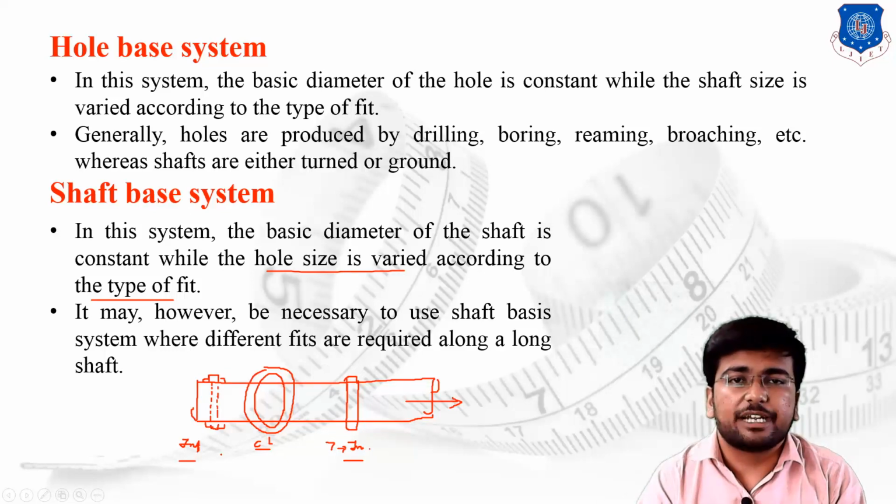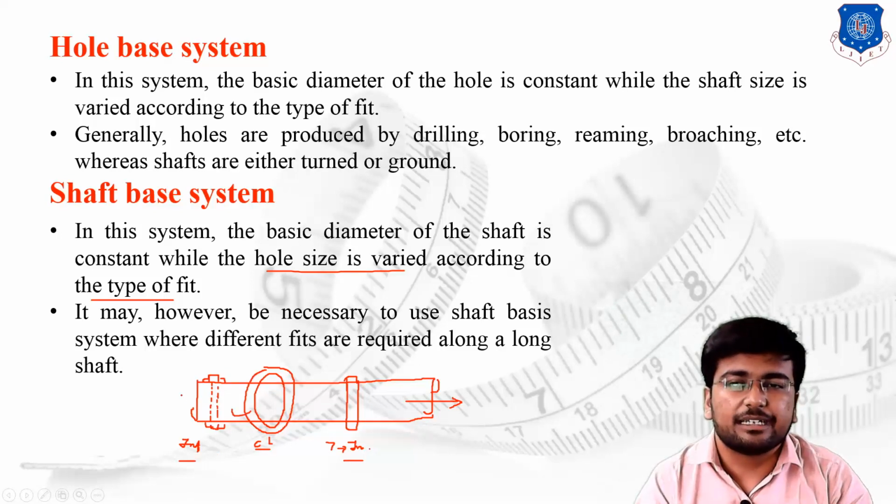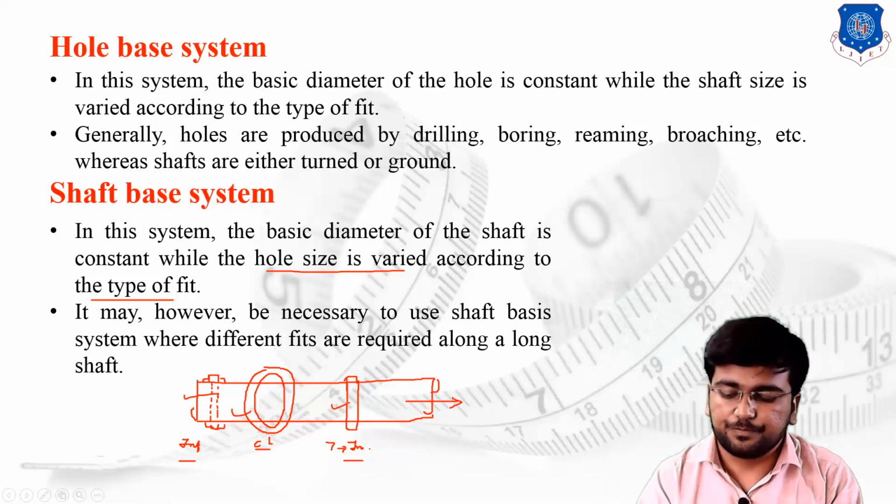To design such a shaft assembly, you simply manufacture the shaft, and according to the shaft you drill the hole inside the ring, inside the particular bearing, or inside the particular gears to attach on the shaft properly as per the requirement of the fits. So this is the case of the shaft based system.